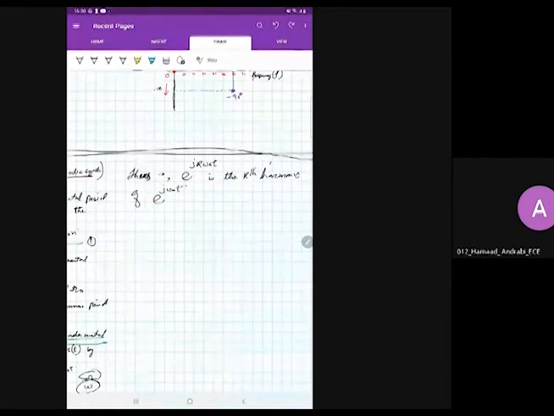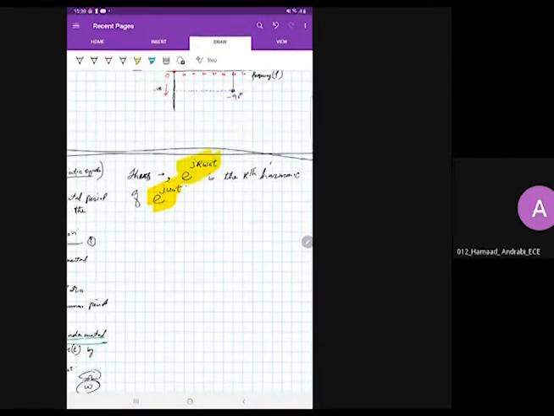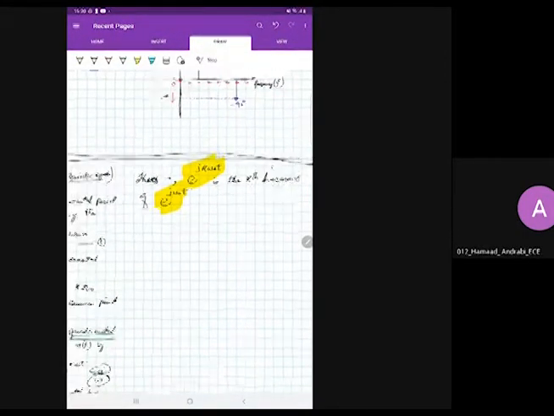So suppose e raised to the power j omega naught is a sinusoidal signal. But if you write e raised to the power j k times omega naught, it means it is the kth harmonic of this sinusoid signal. So we are representing complex sinusoids. We were discussing complex sinusoids earlier too, signals which are complex and sinusoids.